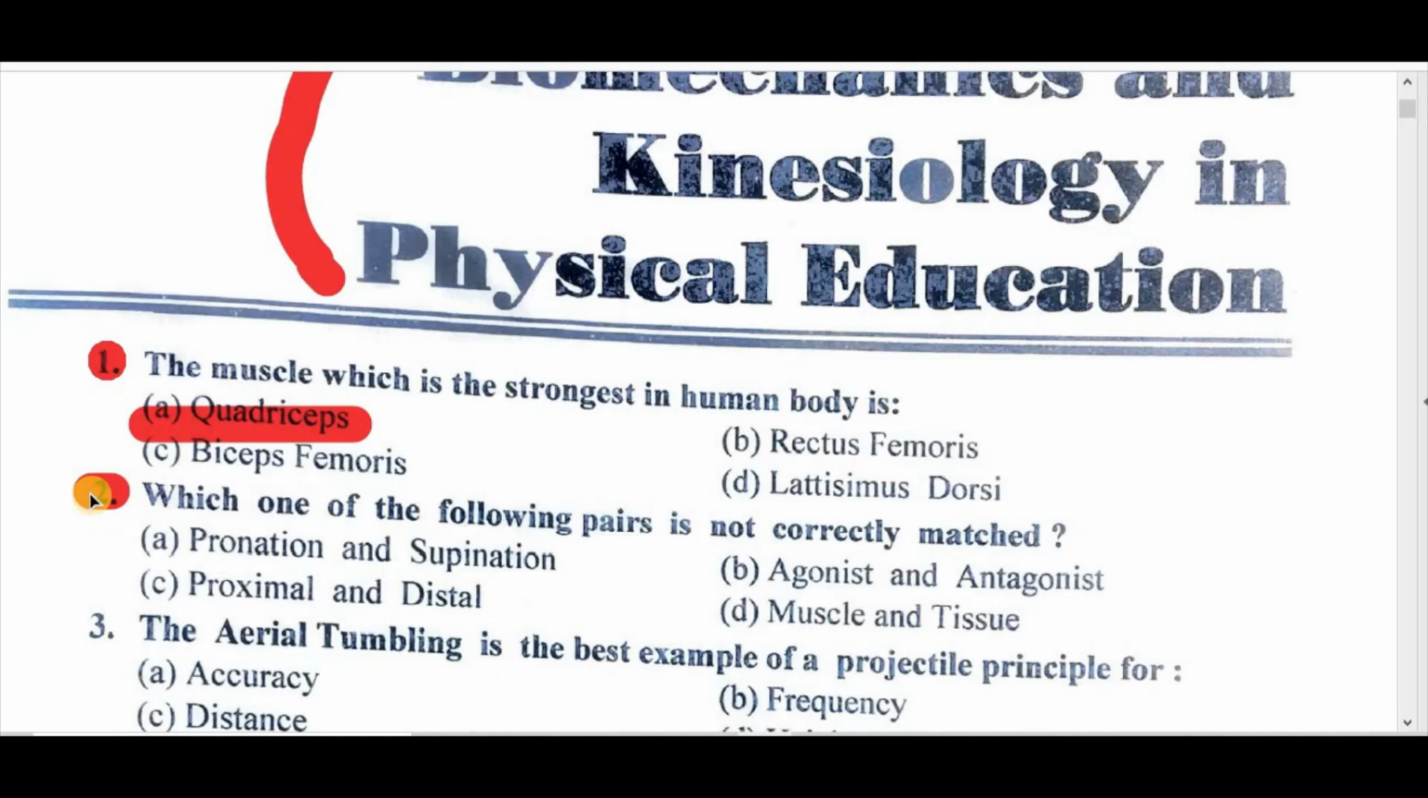क्वेश्चन नंबर 2, which one of the following pairs is not correctly matched? A pronation and supination, B agonist and antagonist, C proximal and distal, D muscle and tissue। Right answer is D muscle and tissue।